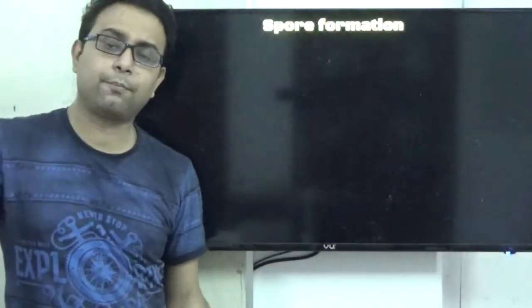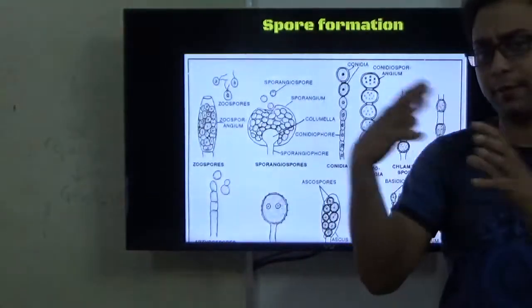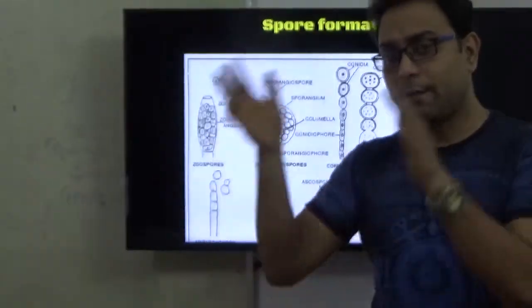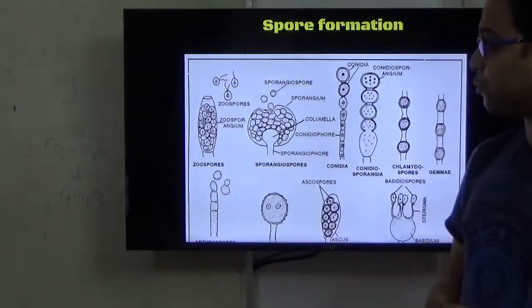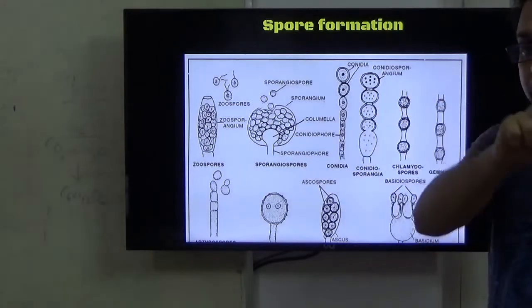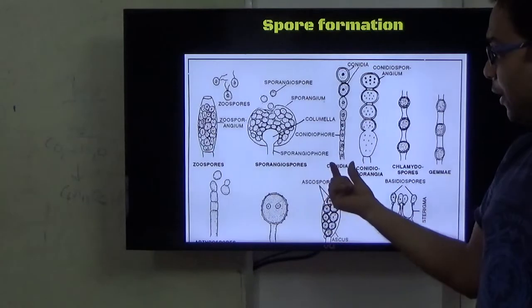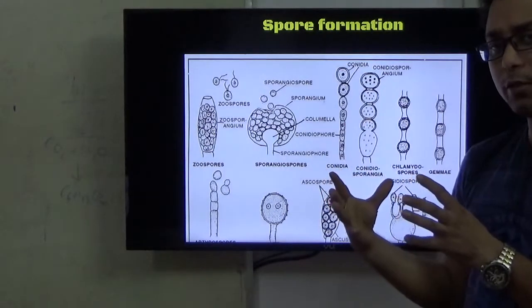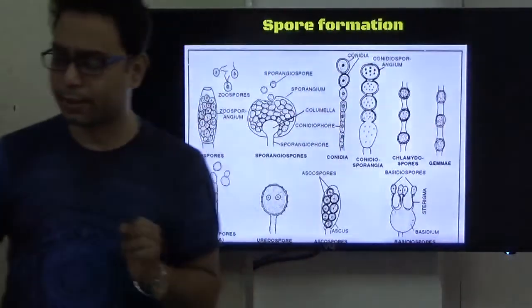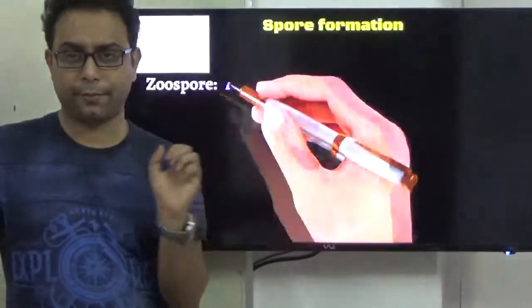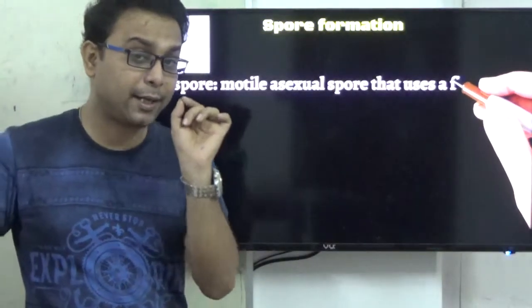The next most important process of asexual reproduction is spore formation. You know the spore is of different types. It may be asexual or sexual, but now we discuss the asexual process. The asexual spores are of different types, and their names are very important, like zoospore, sporangiospore, and conidia. But what is the difference between those particular spores? It is very important in our class 12 NEET syllabus. So spores are of different types. For asexual spores, remember their names first.